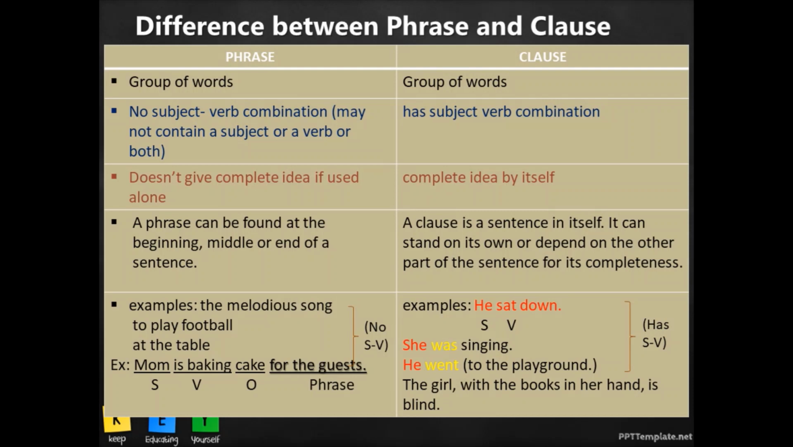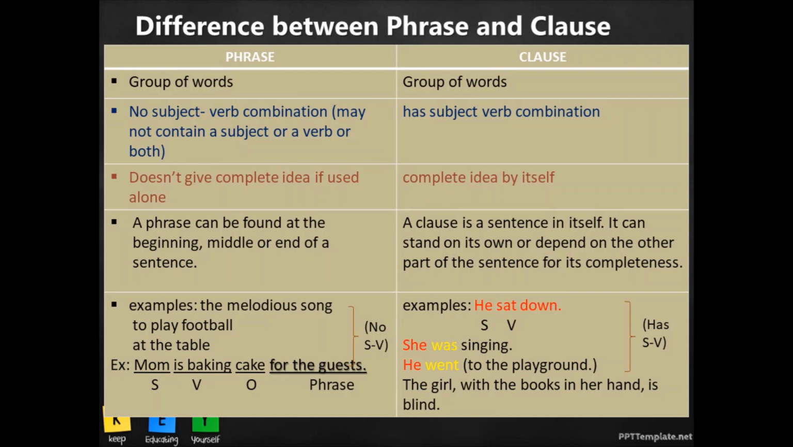Okay, at the table. Now, usually this part is the object because it has a preposition in front. So, we know that we are talking about something at the table. But what it is is still unknown because there is no subject over there. There is no verb in it. So, these kinds of words put together have some sense but do not give a complete sense. We term it a phrase.